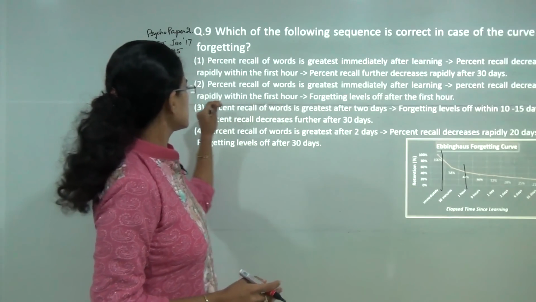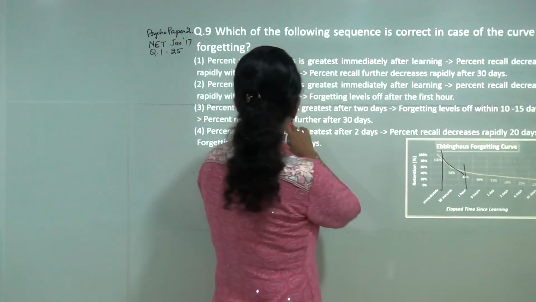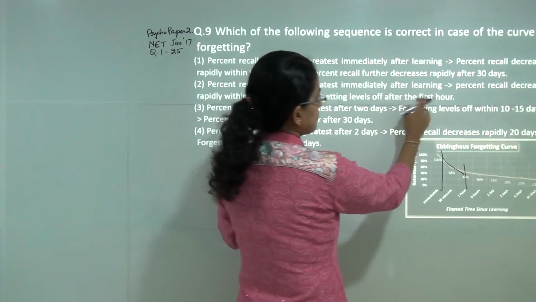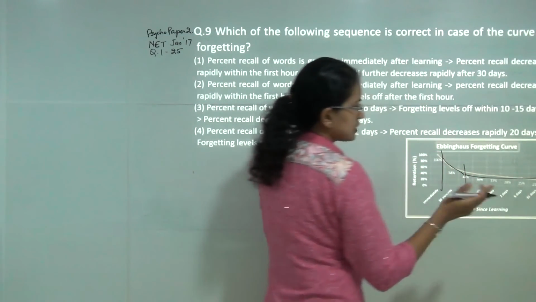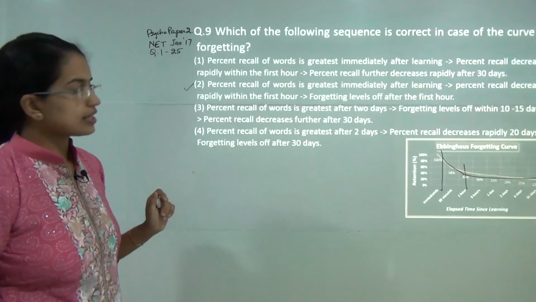This decreases rapidly within the first hour, so this is a kind of rapid decrease, and after that forgetting levels off, so it's nearly more or less the same. So you have 2 as the correct answer here.